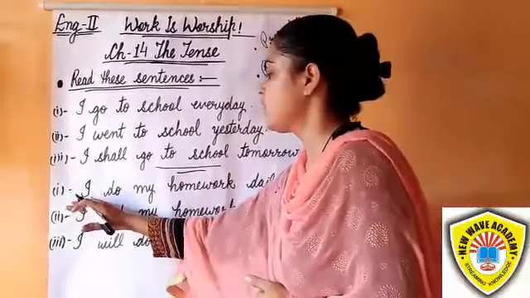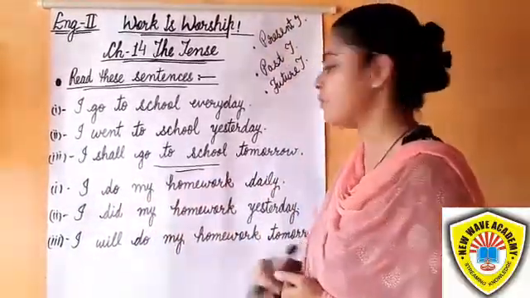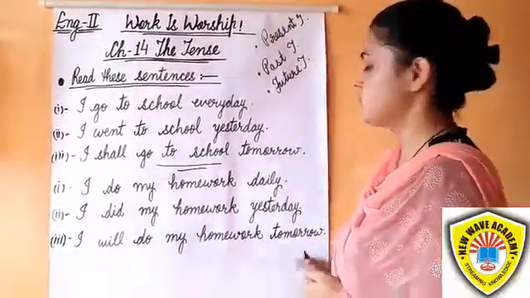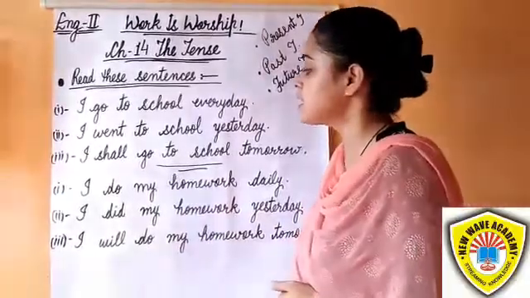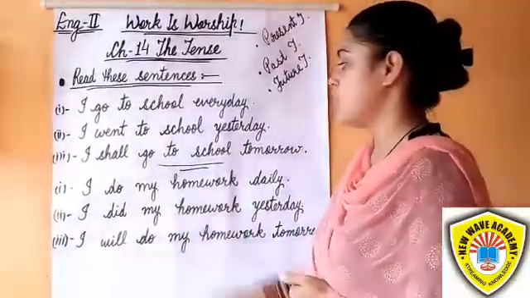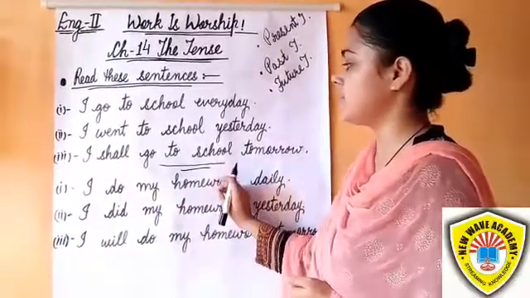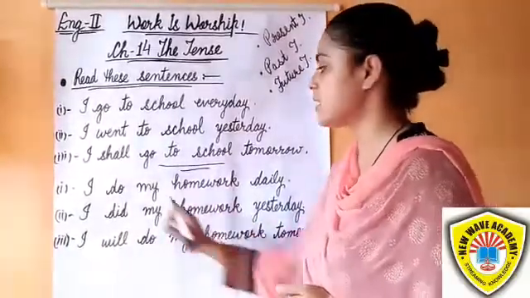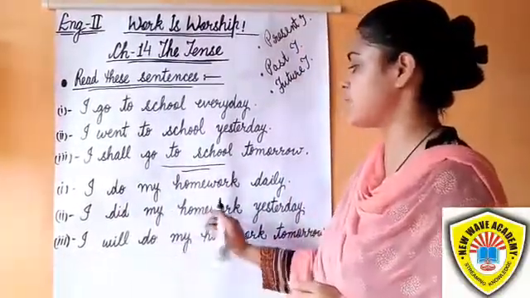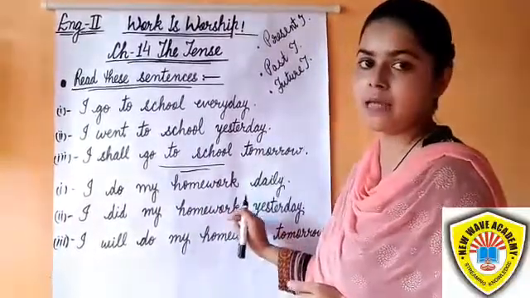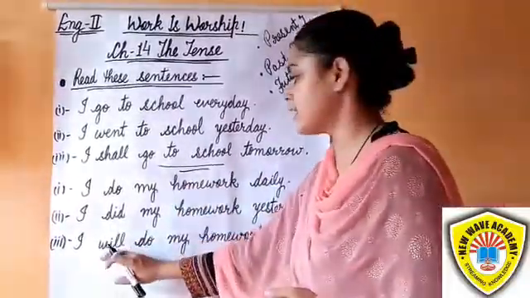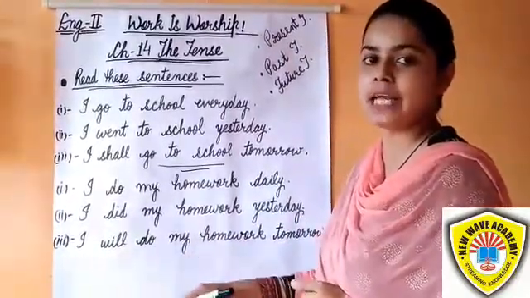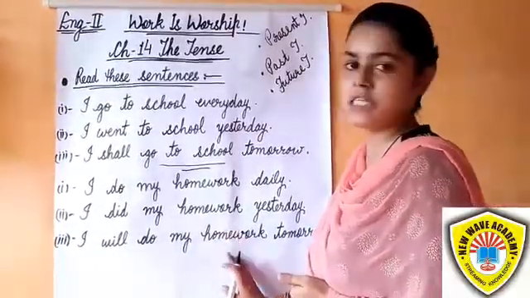Next one, look at: I do my homework daily. I did my homework yesterday. I will do my homework tomorrow. The first one is an action which is going on, a habitual truth and habitual action, so it is present tense. The action which expresses past time is in past tense. And the third one, I will do my homework tomorrow, is an action which will take place in the time to come, so that is future tense.